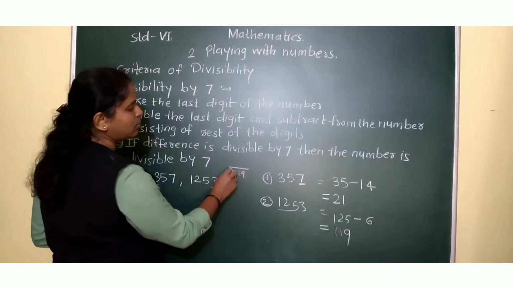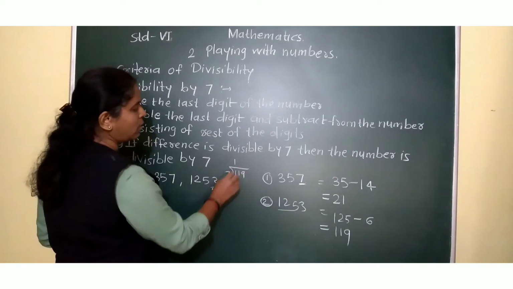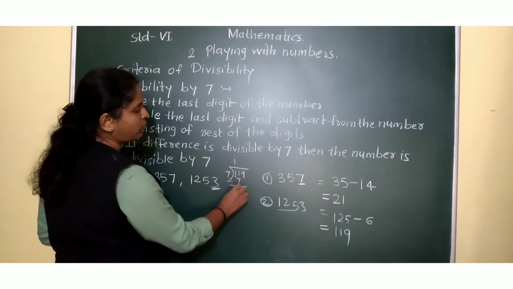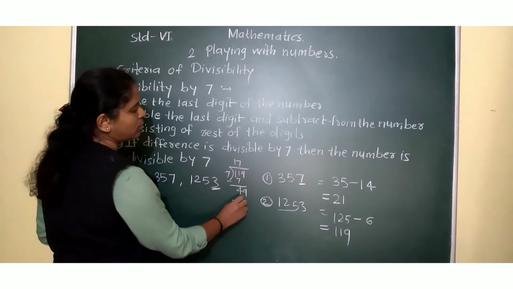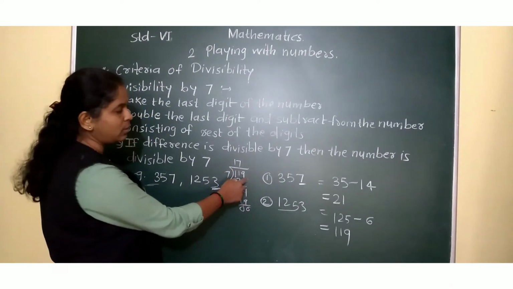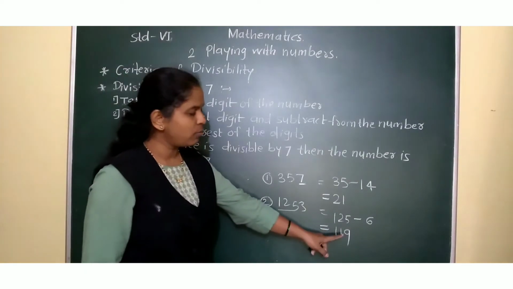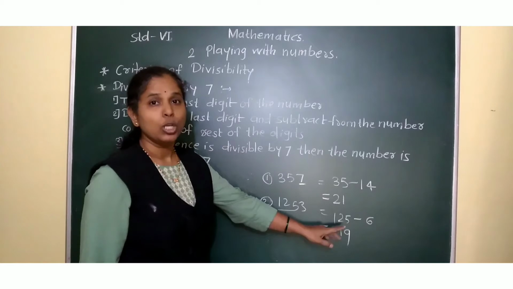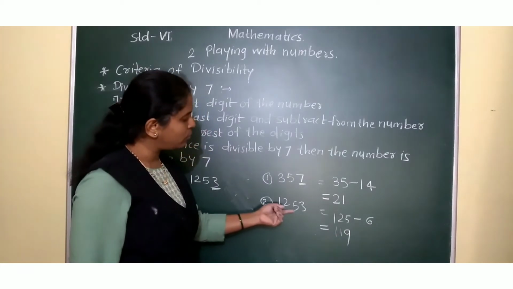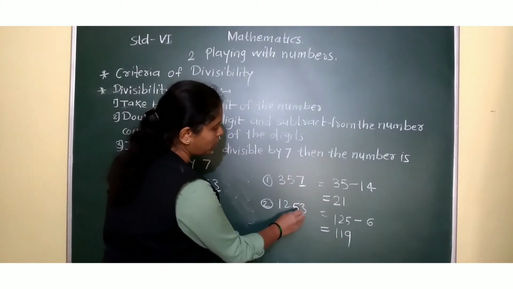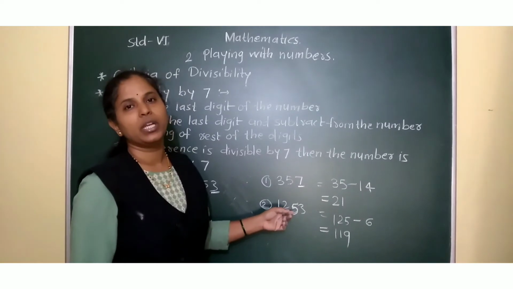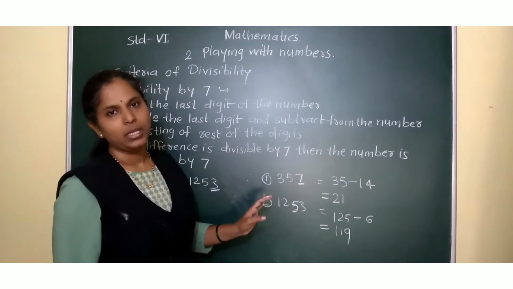See here. Yes, 7 ones are 7. 11 minus 7, 4. Take 9. Correct? 17 sevens are 119. So, yes, it is divisible by 7. 119 is divisible by 7. So, this number, whatever is given, 1253, it is also divisible by 7.